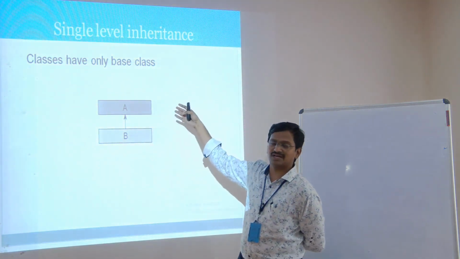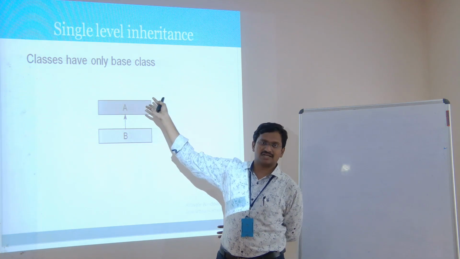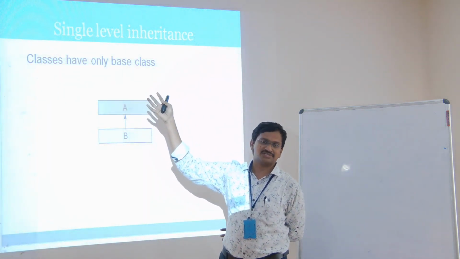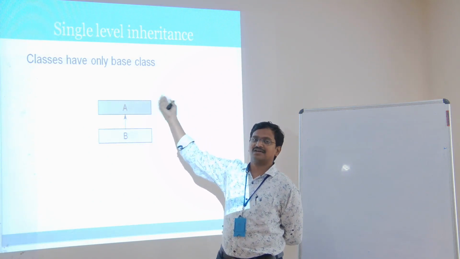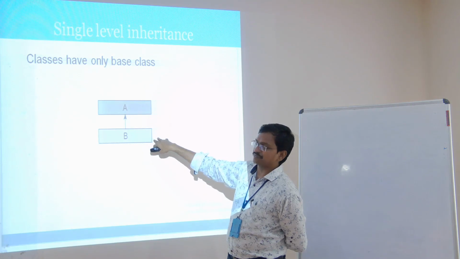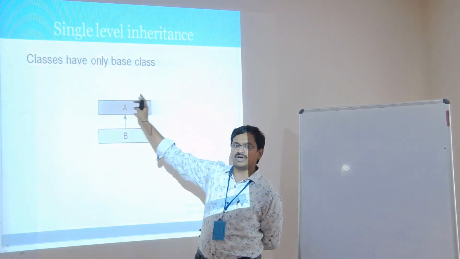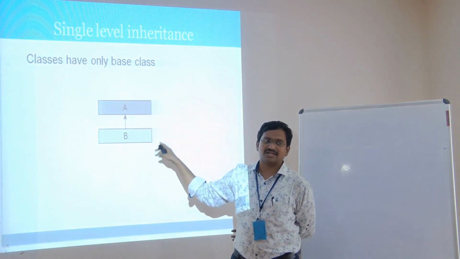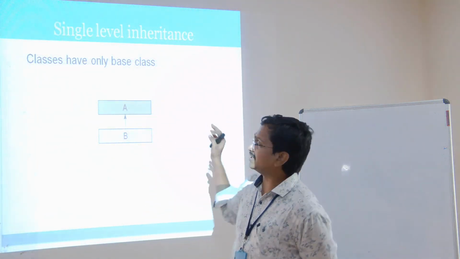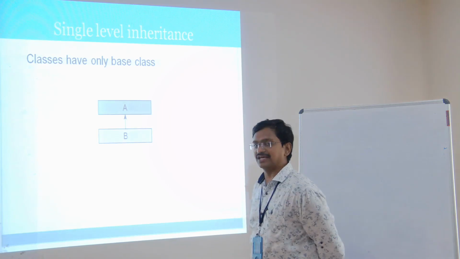Here the superclass can also be called a base class or parent class. So there are three naming conventions: base class, superclass, and parent class. And the subclass here is B. So whenever there is only one parent and one child, we can treat it as simple single inheritance, single level inheritance.